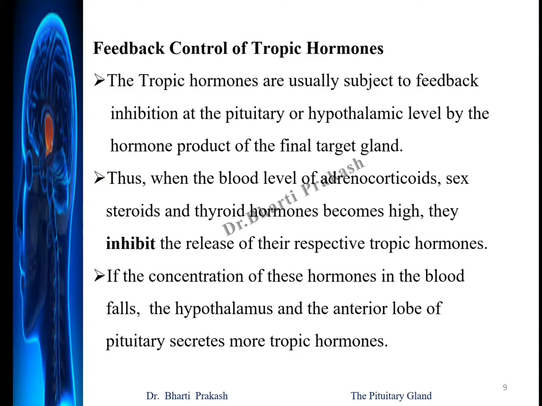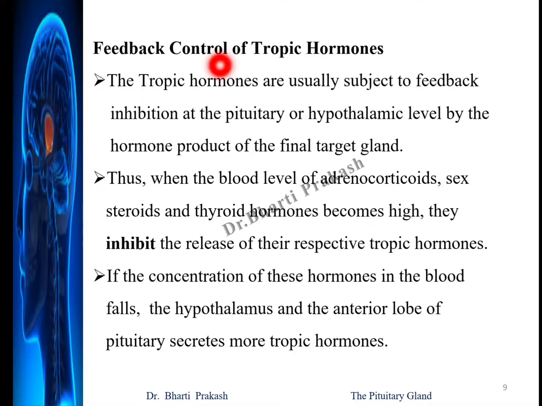Now, there is a feedback control of the tropic hormones. When the secretion of a hormone is controlled by some factors or other hormones, it is called feedback control. This feedback control can be both positive and negative. When the hormone secretion is amplified by its own secretion, it is called positive feedback. And when a high level of a particular hormone inhibits its further secretion, it is called negative feedback.